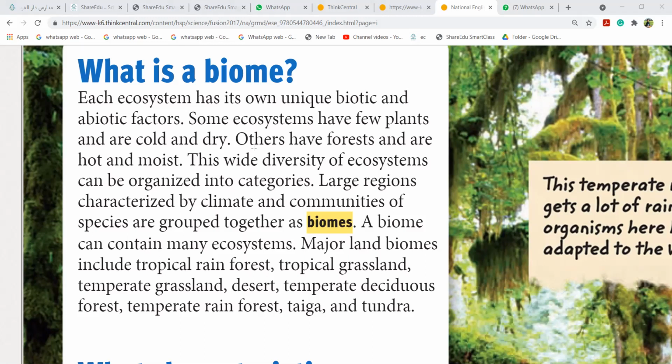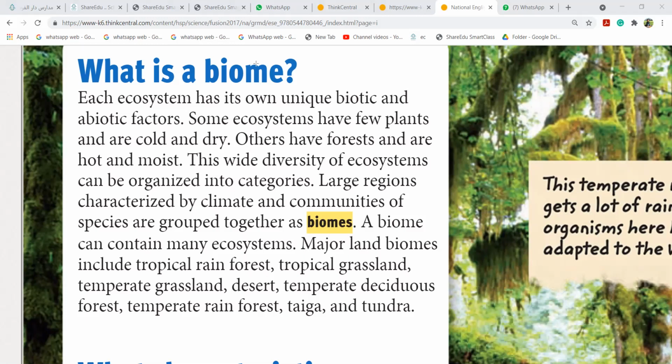Some we have wetland. That is a different biome. Some it is desert. So this is a different biome. But a biome is not like only Saudi Arabia is a biome. No, it cannot be. All the desert is one biome. Okay, like that. So rainforest.